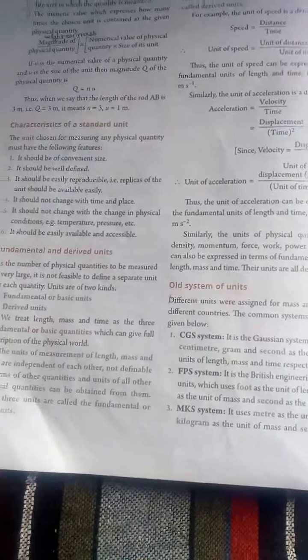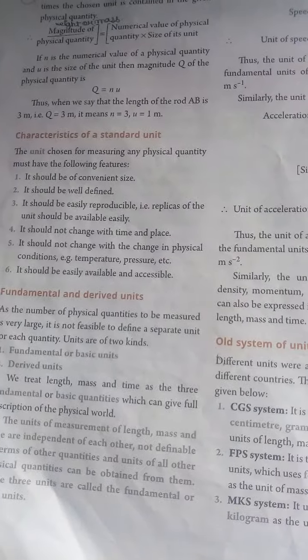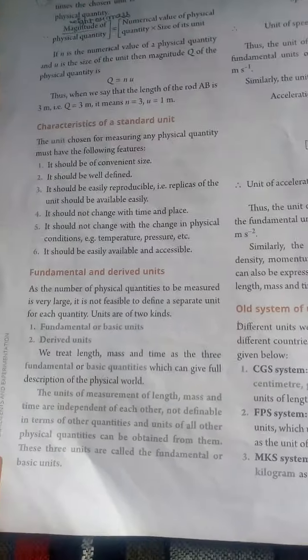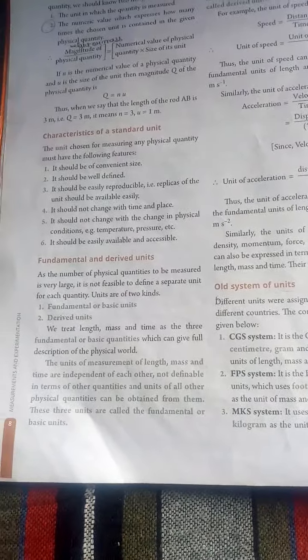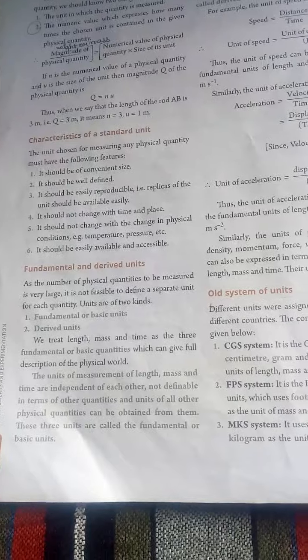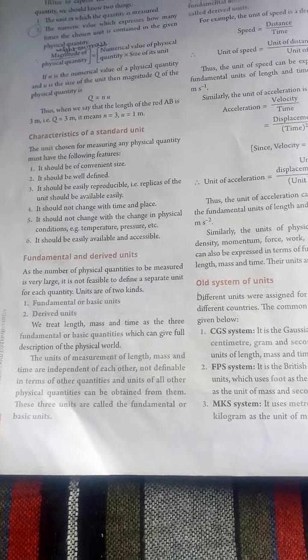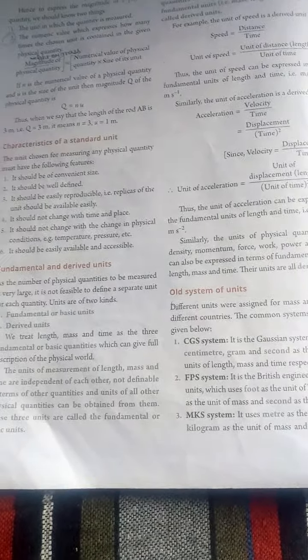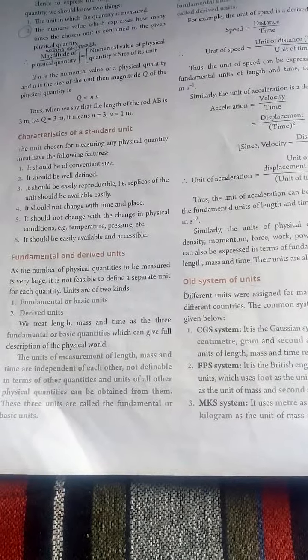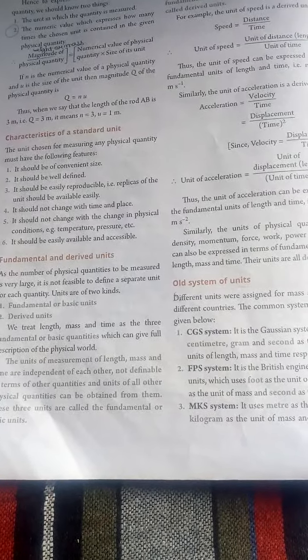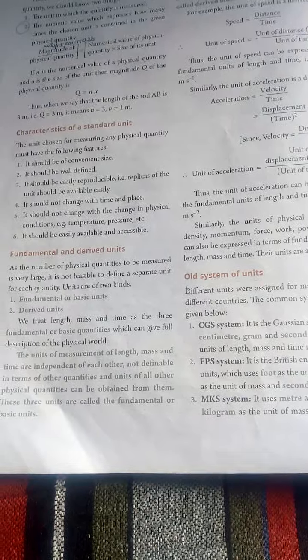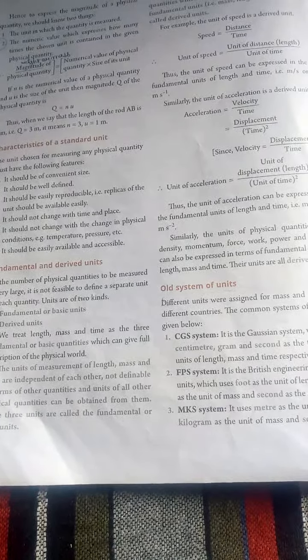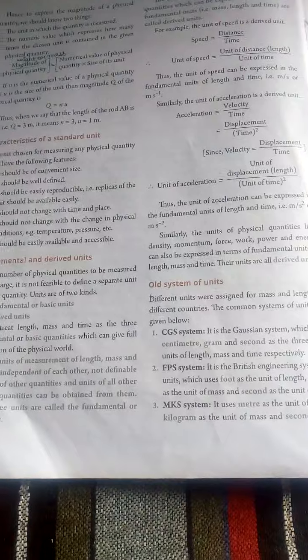Characteristics of unit. A unit chosen for measuring a physical quantity should be of convenient size, which means it will be of minimum size, not maximum. It should be well defined. It should be easily reproducible, which means it can be easily replaced. It should not change with time and place. By changing time or place, it does not change.